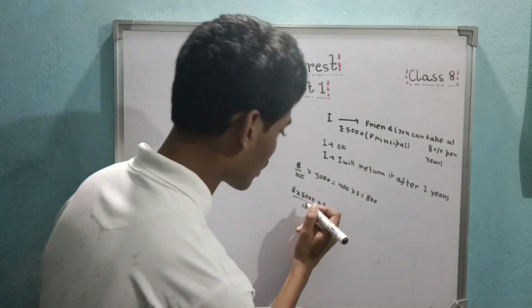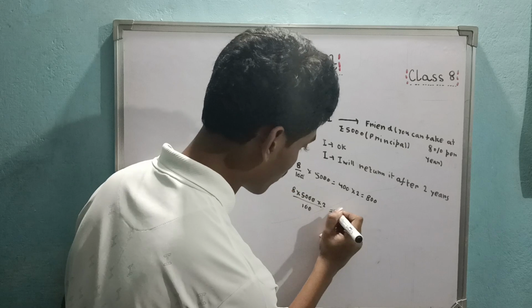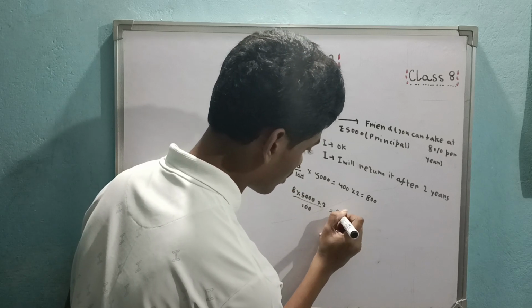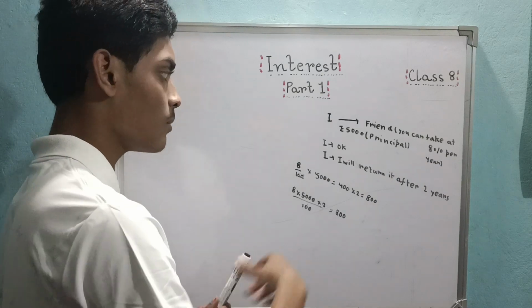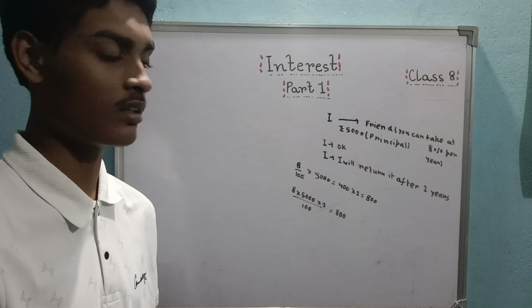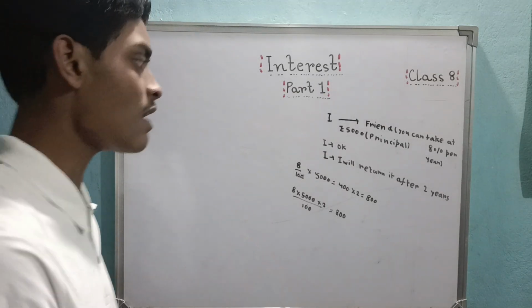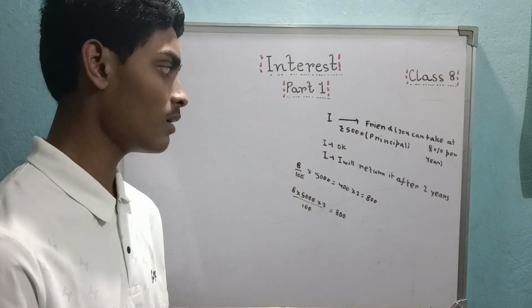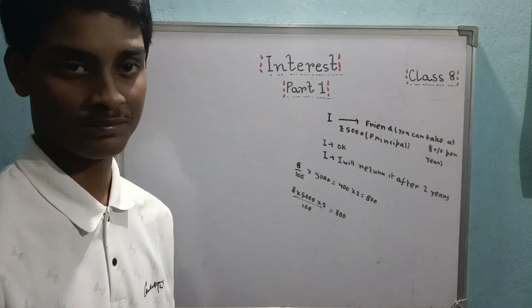See, 50 into 8, 400 into 2, 800. Then 8 is my rate of interest. 5000 is the money I have borrowed, the principal. 2 is the amount of time I am taking to return the money. What is this 800? This is the extra money which I have to pay along with this 5000 at the end of 2 years to him.